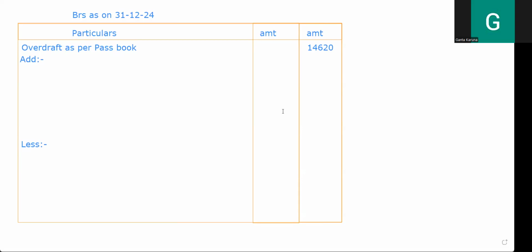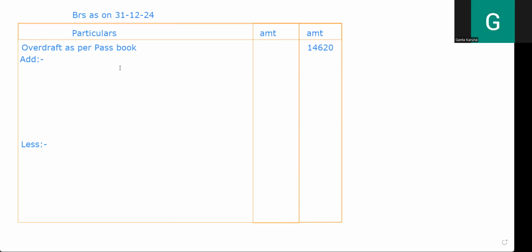But here he says it has not been cashed by the customer, meaning the customer did not take the amount. When the customer is not taking the amount, a banker will not deduct the amount, right? That is what he is saying. Banker couldn't deduct because the customer didn't take the money. This is something new he has given. Every time he'll say it is not cleared or something like that, but here he's saying it is not being taken up by the customer. When the customer doesn't take, the banker will not react. So this expense transaction in the cash book is not shown in the passbook.